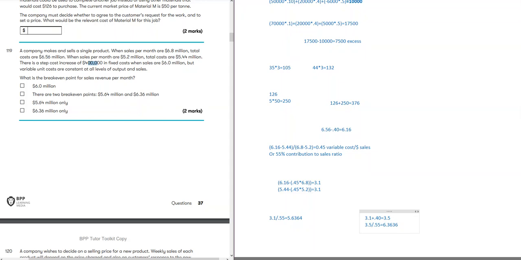Remember, in the pricing chapter, there was a topic about the decision to increase capacity. Sometimes you can increase capacity, but because of that increased capacity, there could be fixed costs that you incur, which could ultimately mean that you make a loss actually. So we have two optimal points here. If our sales are limited up to 6 million, we have a 5.6 million break-even point, but if they exceed, our break-even point would be 6.36 million.